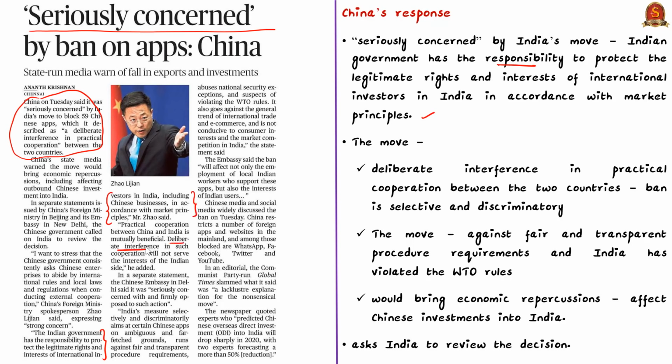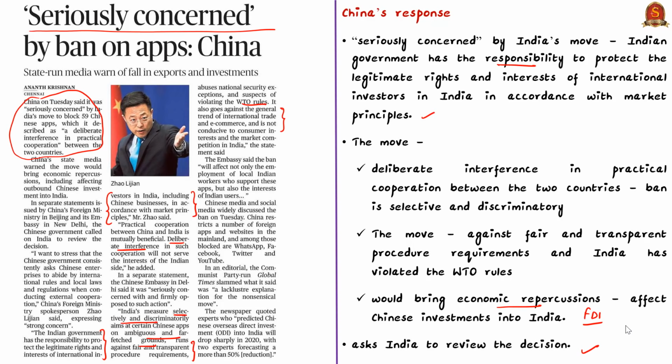China also blamed that the ban is selective and discriminatory as it is aimed at certain Chinese applications. And they say that the move is against fair and transparent procedure requirements and that India has violated World Trade Organization rules. It also noted that the move is against the general trend of international trade and e-commerce. So China's state media has warned that the move would bring economic repercussions or consequences, such as, we can say, that it would affect Chinese investments or foreign direct investments into India. So finally, China is asking India to review the decision banning the 59 applications.